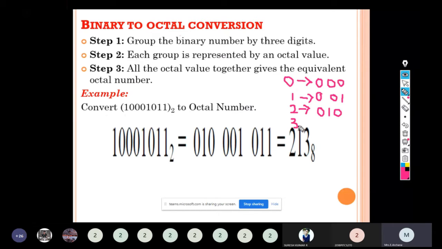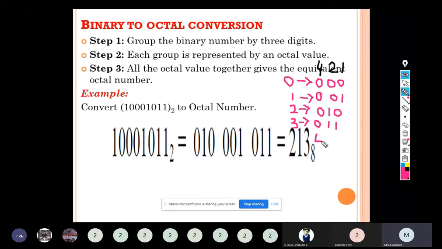3 will be represented by, this is the weightage, the 4-2-1 code. For 0, all the bits are 0. For 1, only in the first position we are having 1. For 2, in the place of 2, only 1. Next, how to represent 3? 2 plus 1 will get 3. So the first digit will be 0, and the next 2 digits will be 1.